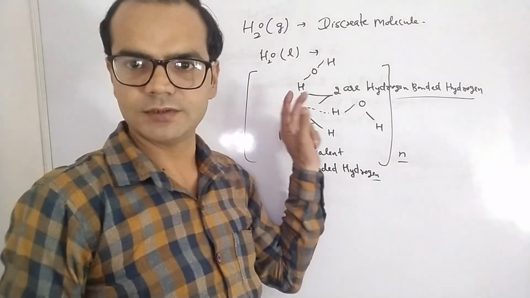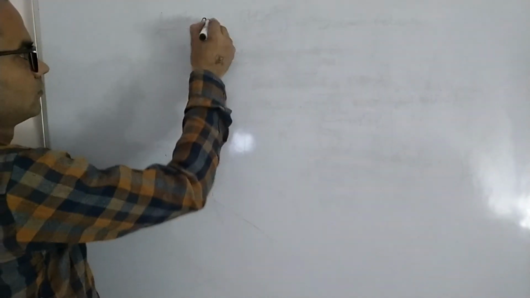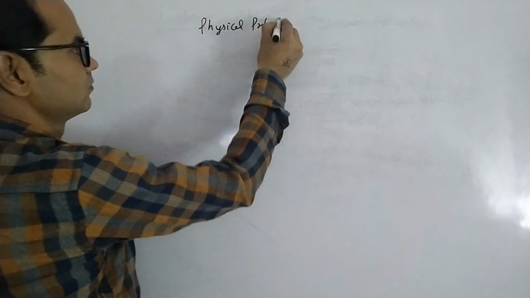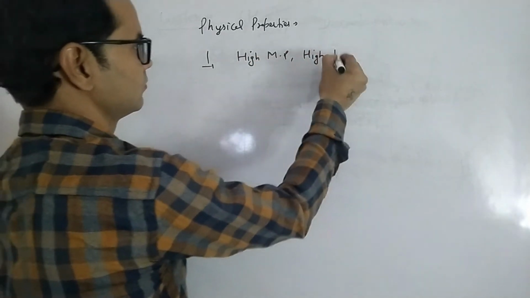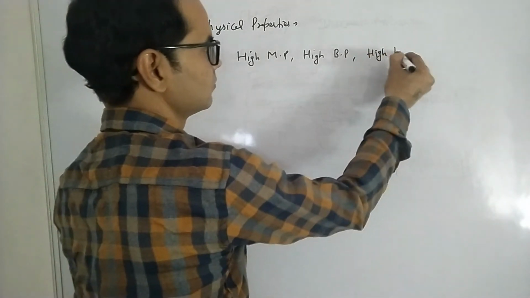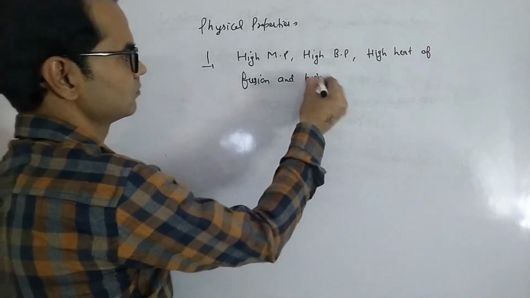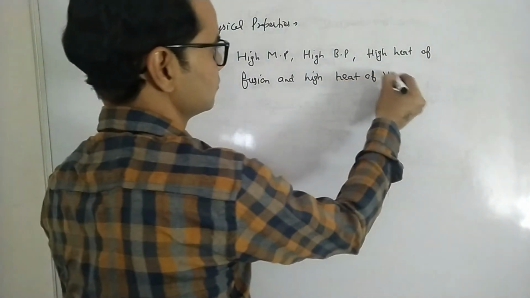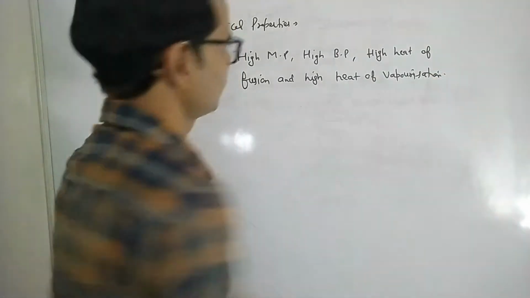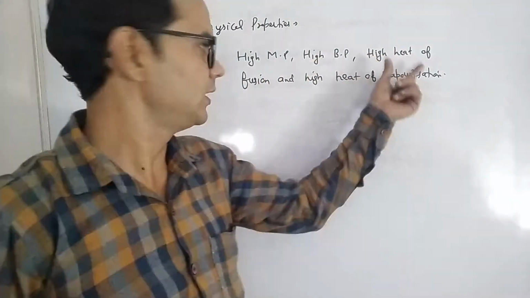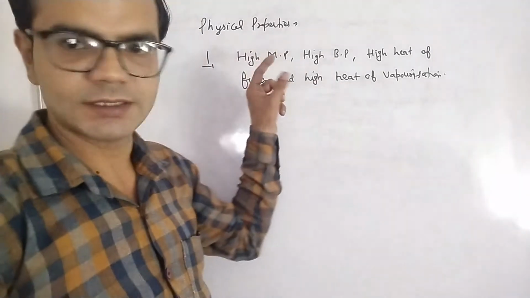Now, what are the physical properties of water? Water has a high melting point, boiling point, high heat of fusion and high heat of vaporization as compared to other hydrides of group 16.